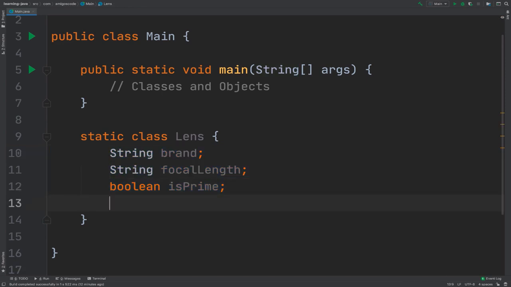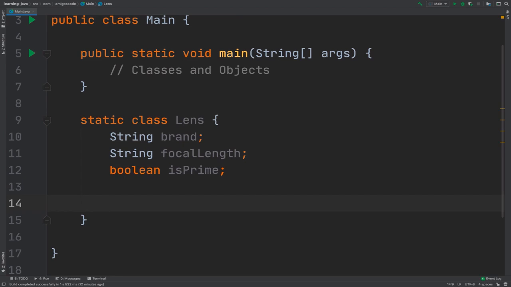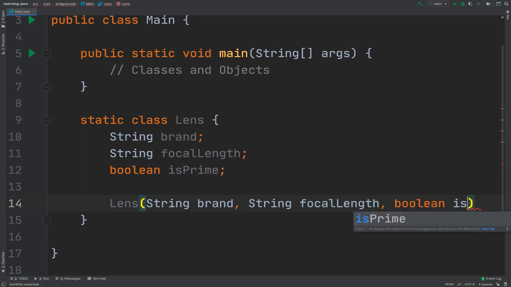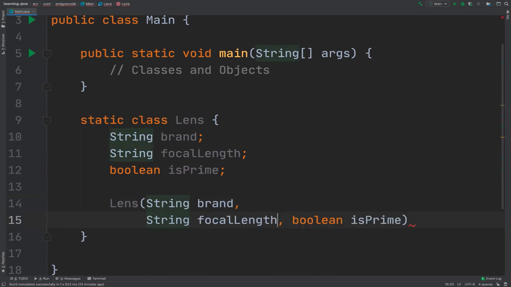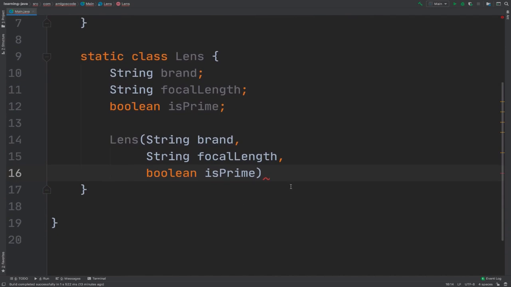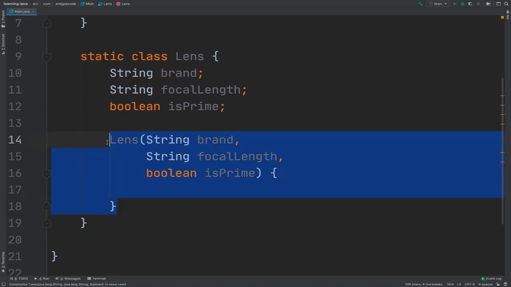So now we need a way for us to actually create objects by passing some properties. So let's go ahead and simply say Lens, and then within parentheses simply say String brand, String focalLength, and then boolean isPrime. So let me put this on a new line so you can see everything. Now add curly brackets. And this guy right here is called the constructor.